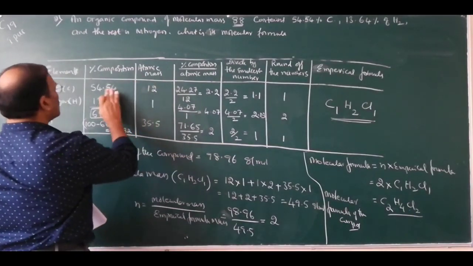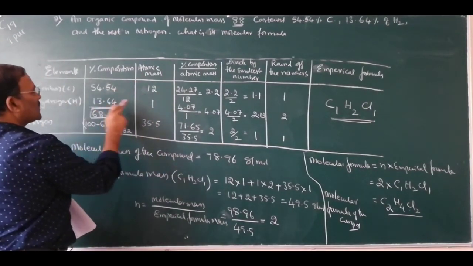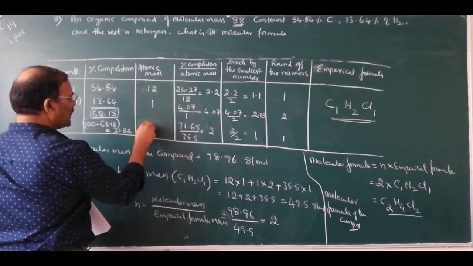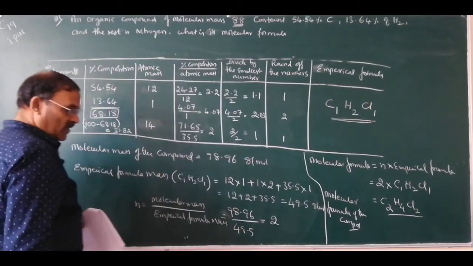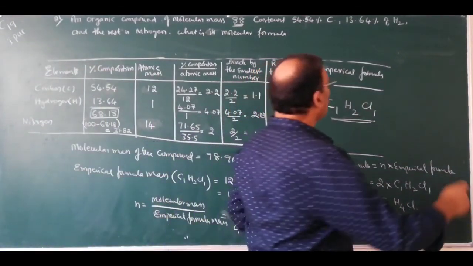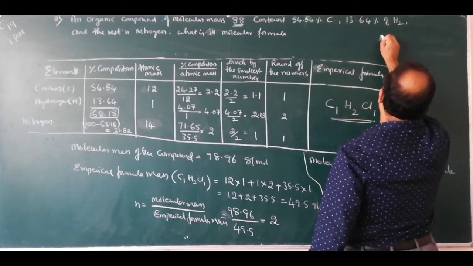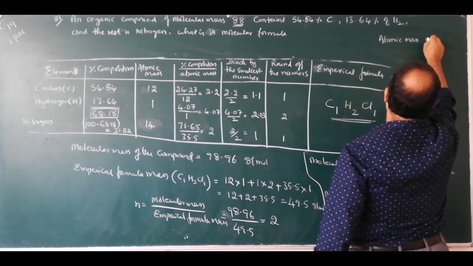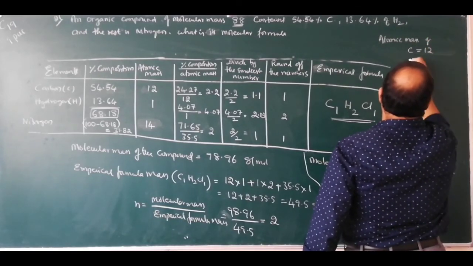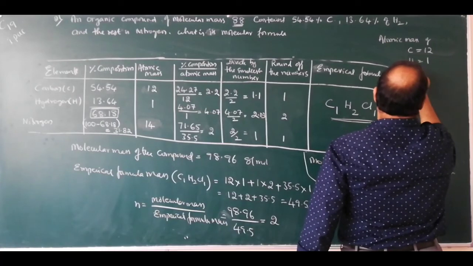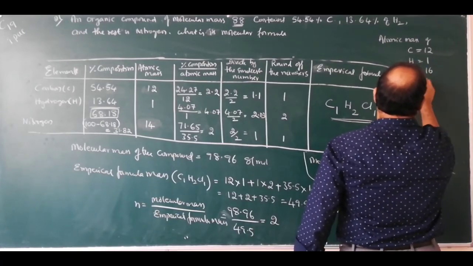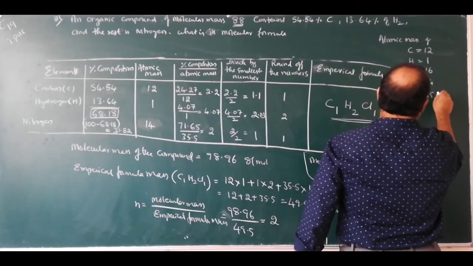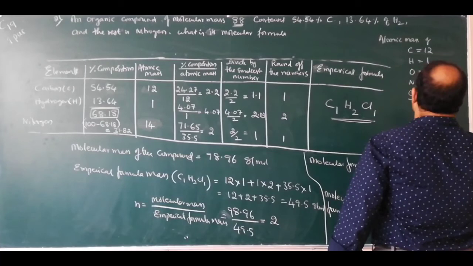Then the atomic mass of carbon is 12. Atomic mass of hydrogen is 1. Atomic mass of nitrogen is 14. So you have to remember the atomic masses: carbon equals 12, hydrogen equals 1, oxygen equals 16, nitrogen equals 14, chlorine equals 35.5, like this.